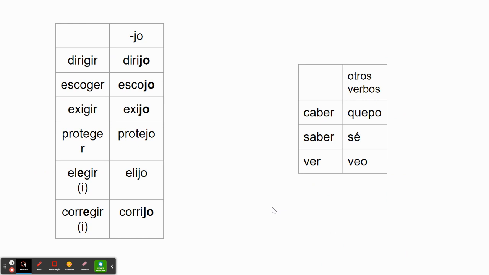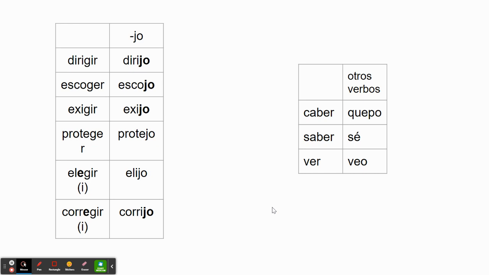So we have two more verbs here that are wonky only in the yo form. And then after that, we're going to have a list of 6 verbs that are completely irregular. And please be aware that this list of 6 verbs that's completely irregular is not going to include ser and estar because we already did those, okay? It's also not going to include gustar and verbs like that because we already did those. We have here what you can call the verbs jo, because that J sounds like an H in Spanish, okay? So keep that in mind.